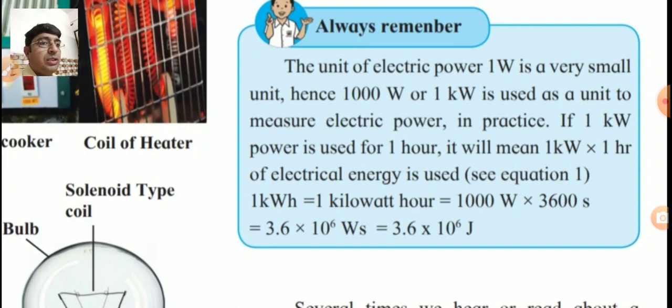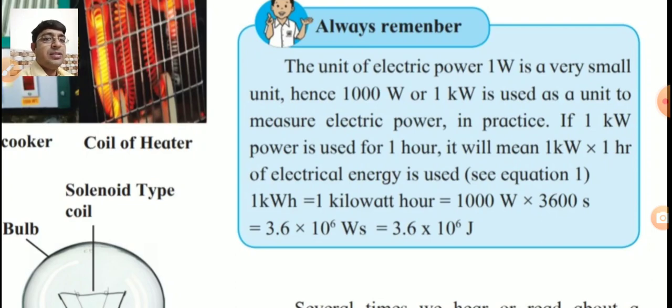See equation number 1. So 1 kilowatt hour is equal to 1 kilowatt, means 1000 watt, multiplied by 1 hour, means 3600 seconds.